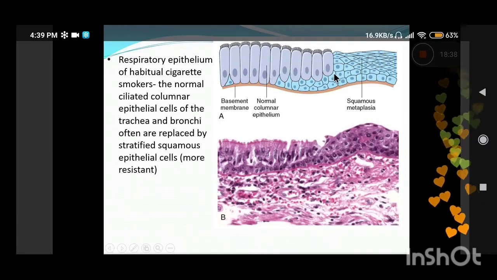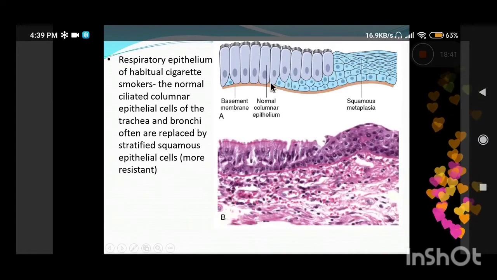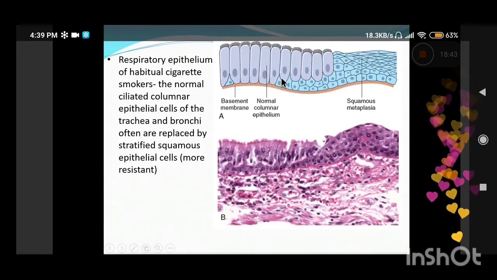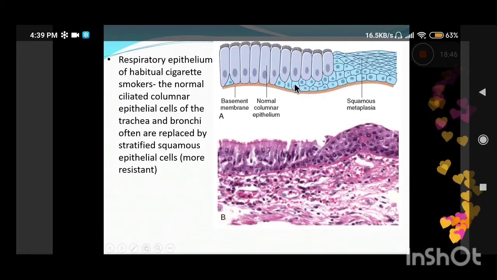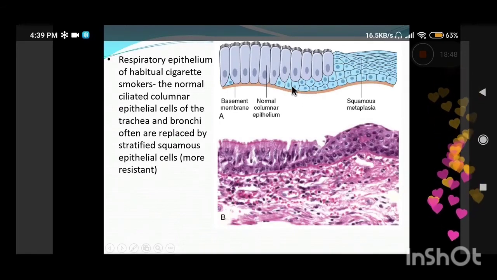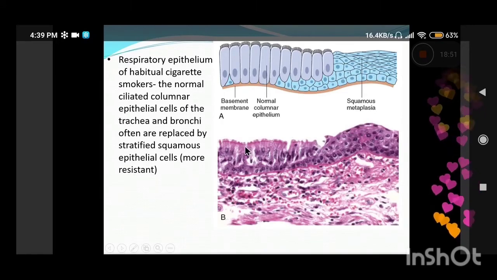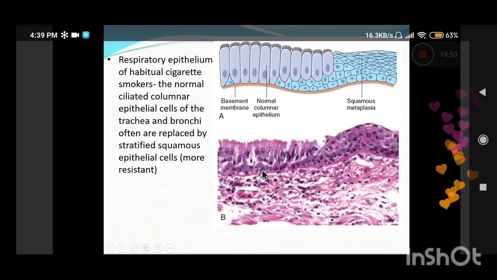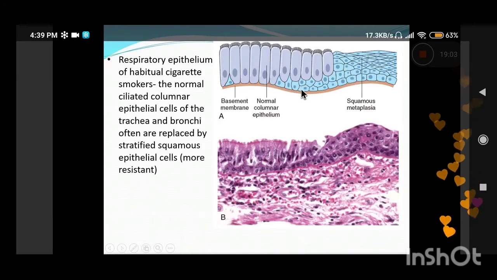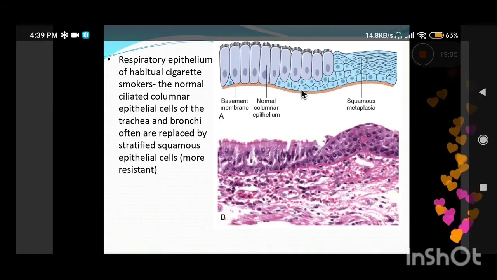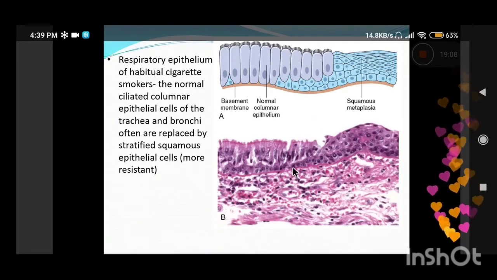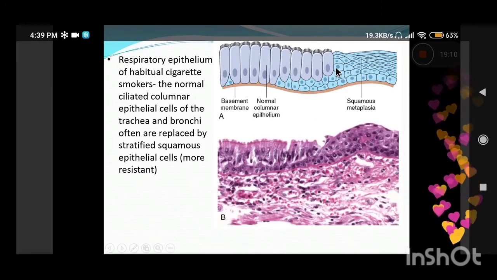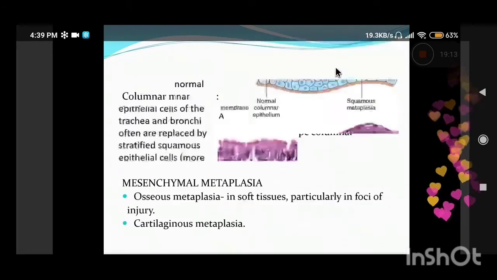Now how does this one cell type change suddenly to the squamous cells? It is believed that these basal cells are basically the progenitor cells. They have the potential to differentiate into any kind of epithelium. So these basal resting cells can differentiate into ciliated columnar, and they can also differentiate into the stratified squamous epithelium. So these are the basal cells which have the potential to differentiate, and they take the initiative towards metaplasia, and they are believed to be more resistant to chemicals.